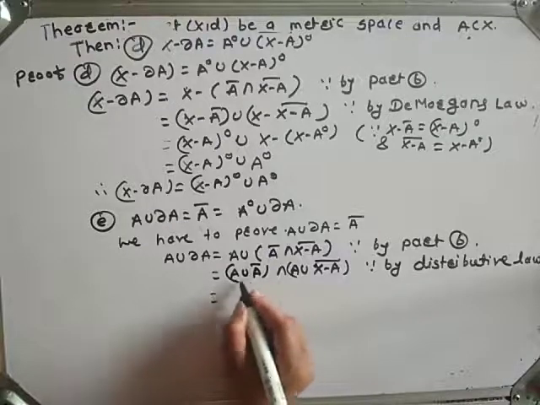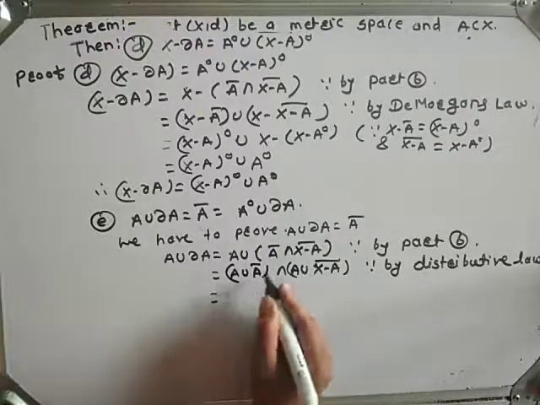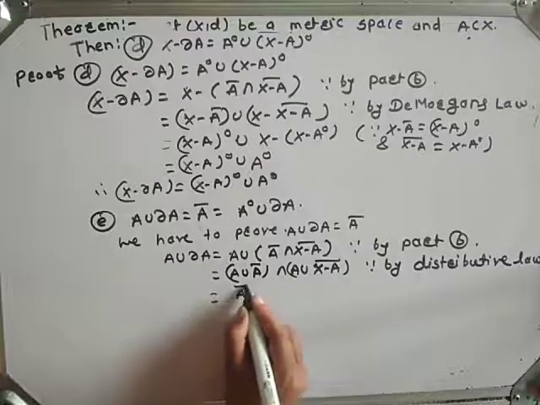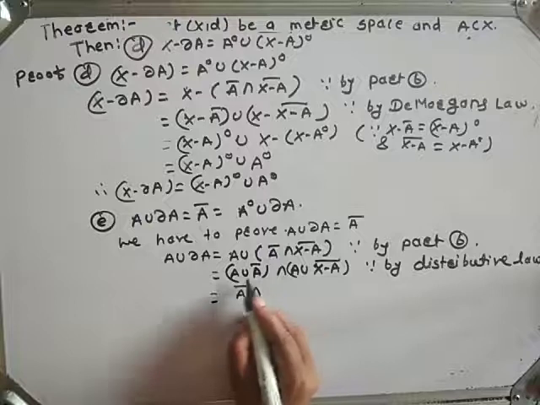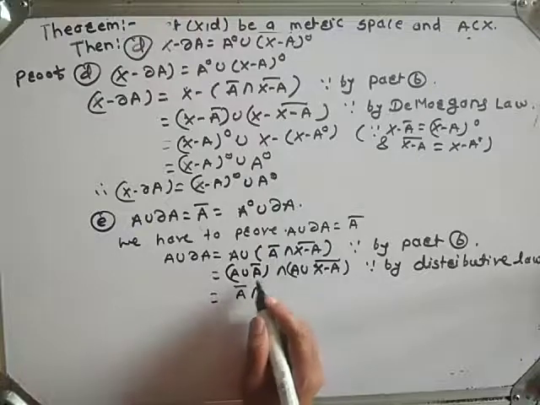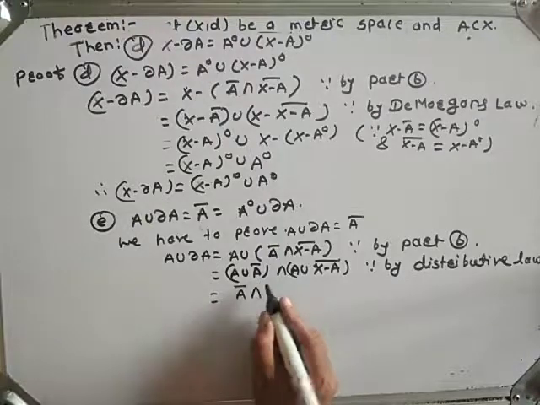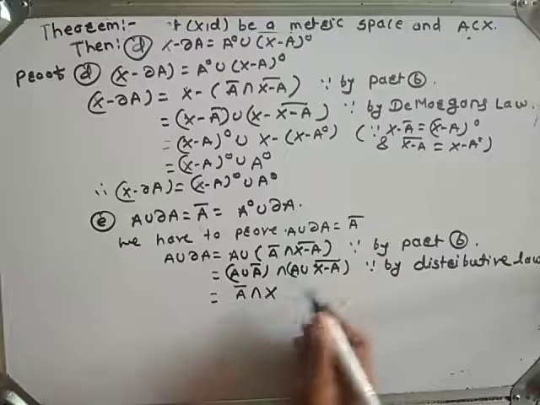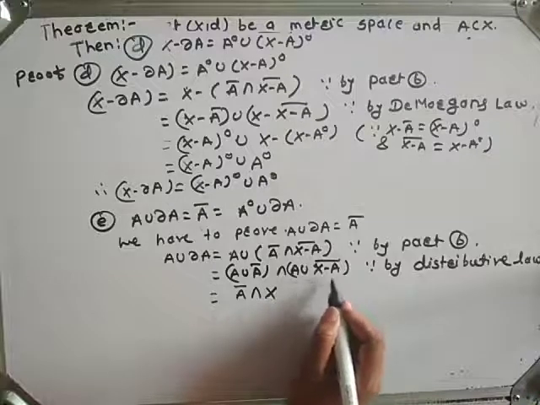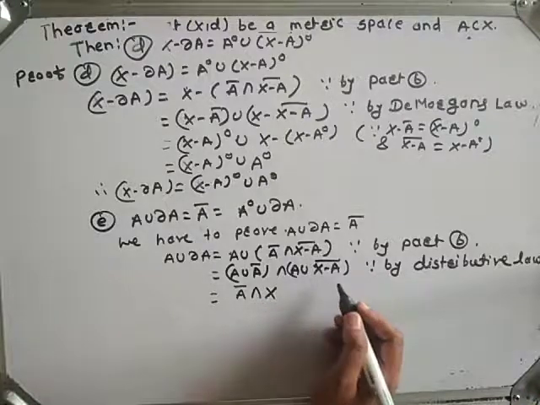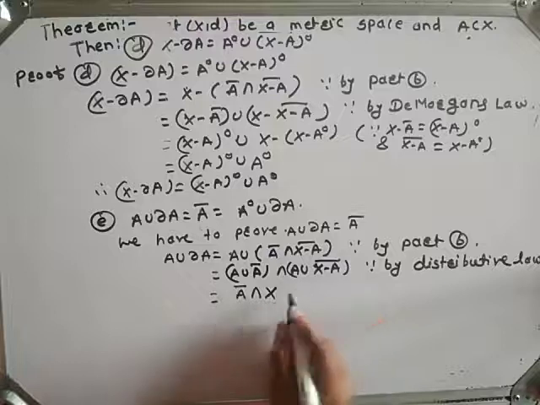Obviously, A union A closure is A closure, because A closure always contains set A. Here it is the union of A union X minus A closure. Therefore, it is X.